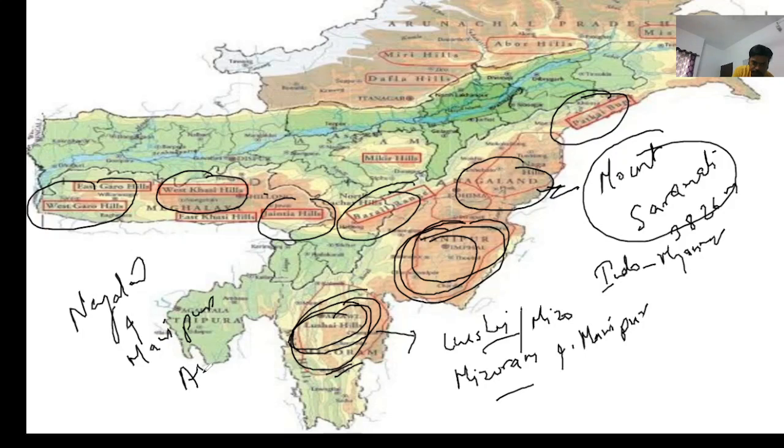Nagaland, Manipur, and Assam. Okay, to the west, and it is locating between Brahmaputra and Barak River. Okay,